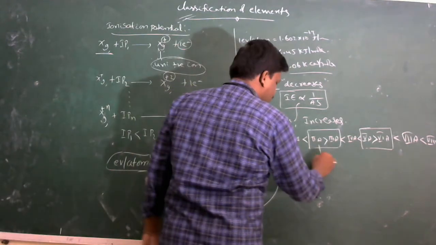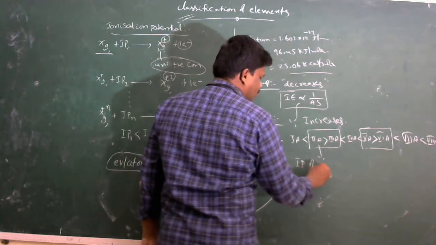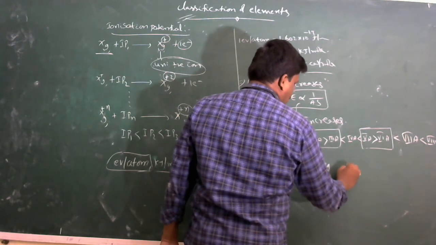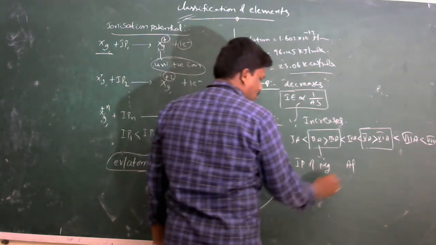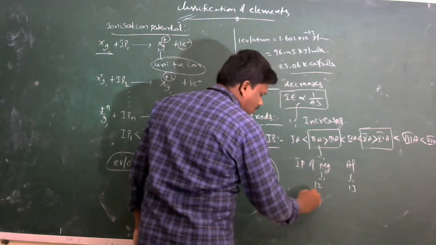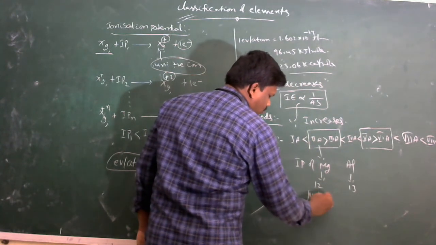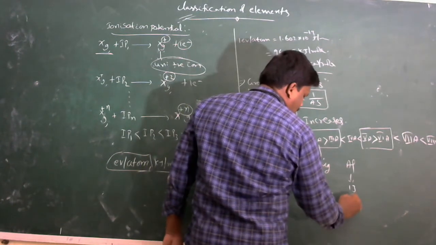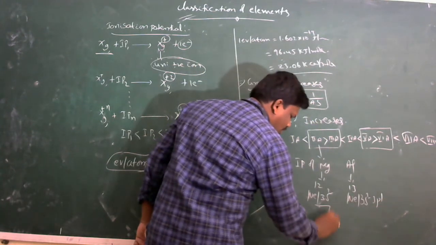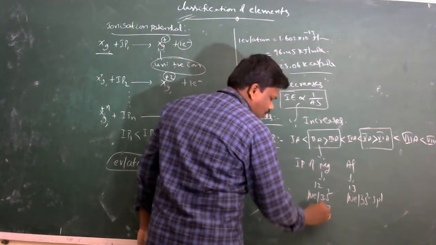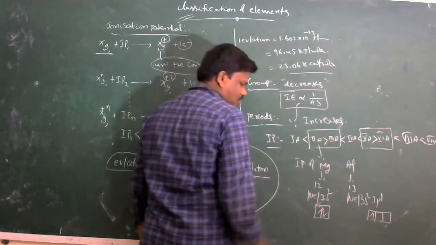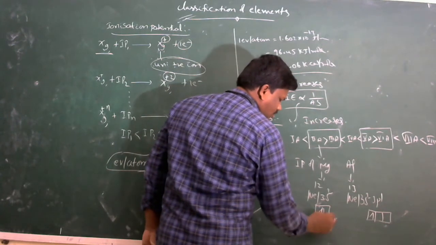Suppose, for example, the ionization potential of magnesium and aluminum. Magnesium has atomic number 12 and aluminum 13. The outermost configuration is neon core 3s2 for magnesium and neon core 3s2 3p1 for aluminum. In the s orbital 2 electrons are present, so it is completely filled.